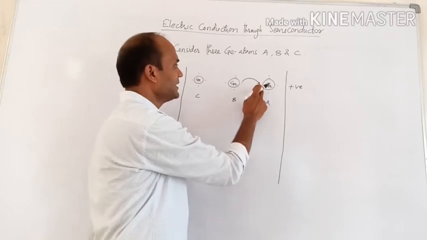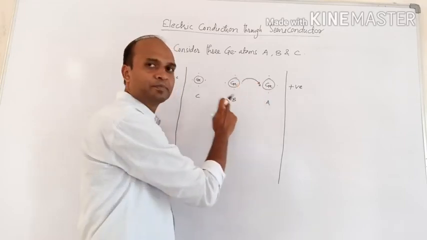At the same time, this vacancy is shifted to atom B.